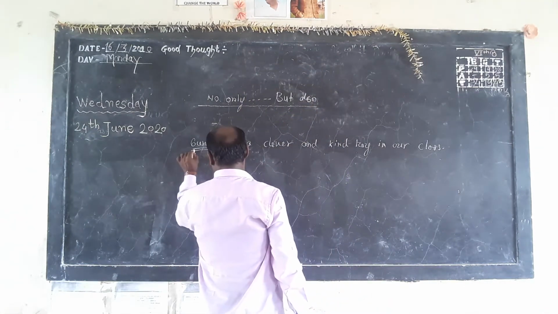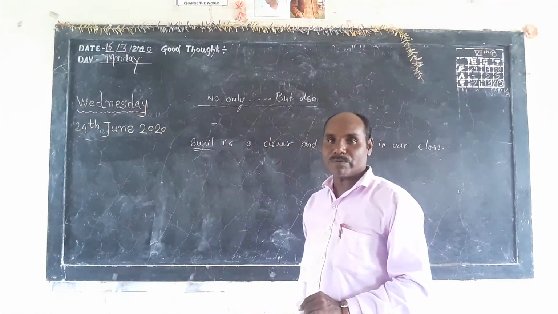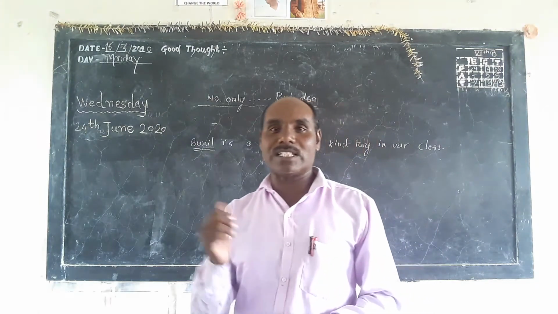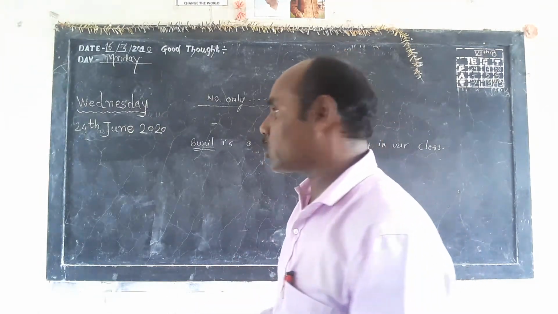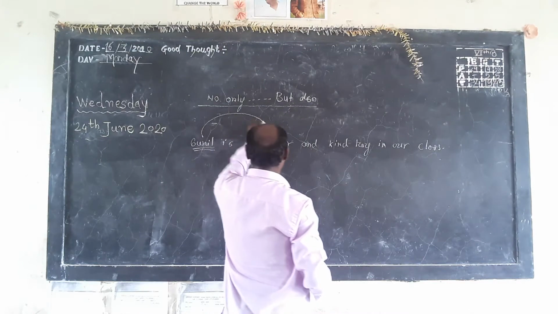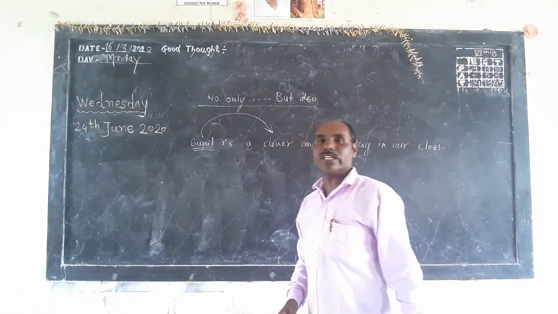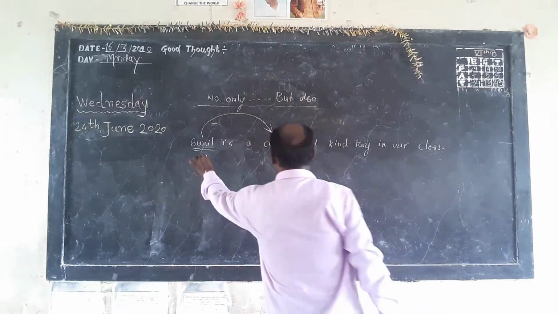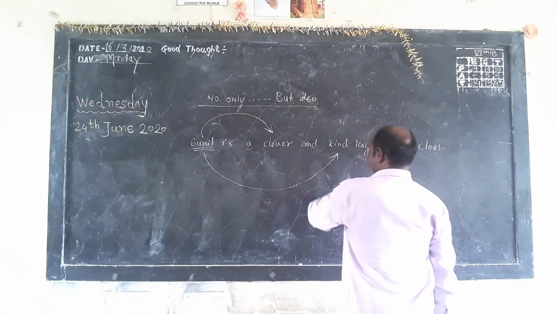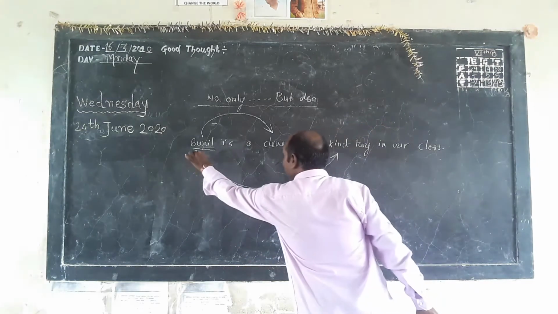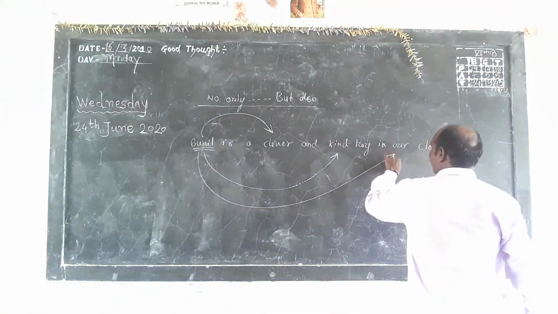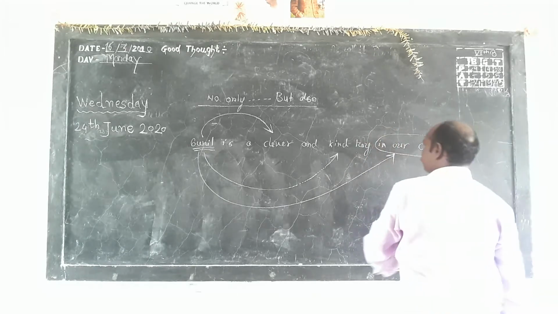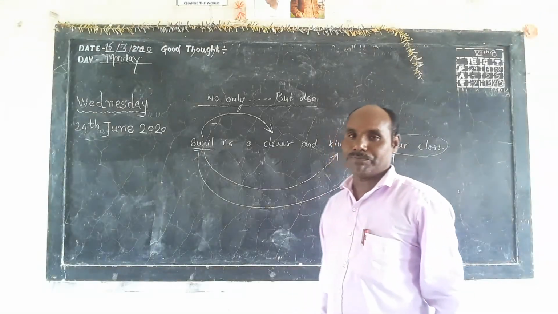So now see, Sunil is a subject. So two qualities are presented over here in this sentence about Sunil. First quality is Sunil is clever. And another one is kind boy. And Sunil is compared with the whole class. That is most important.